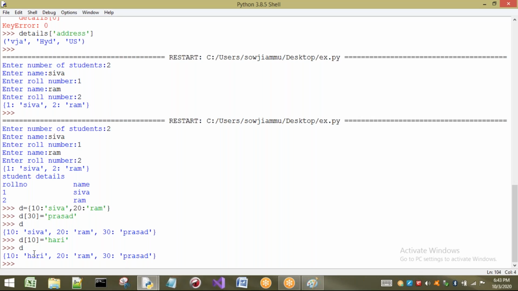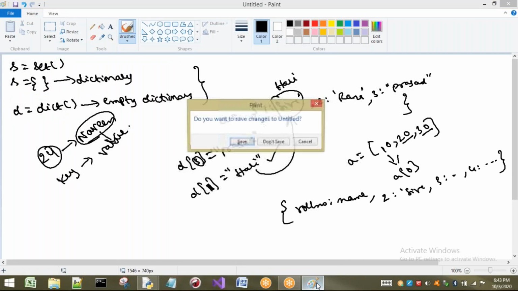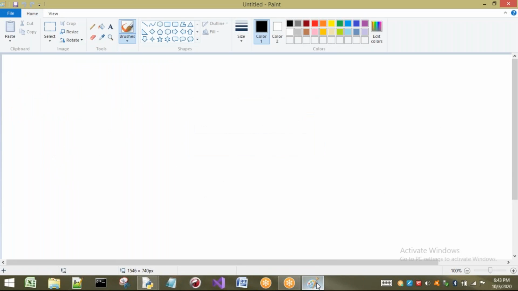Now, let us go to the functions and methods of our dictionary. Basic functions are, first, if I were seeing set, I would have to talk about set. So here I am talking about dictionary, so dict I am going to talk about. What is the use of this dict? First point, it is used to create an empty dictionary.